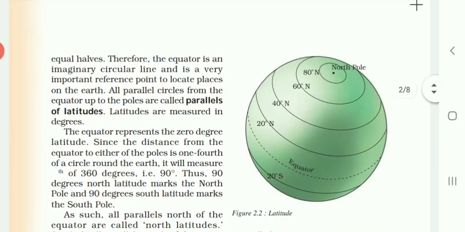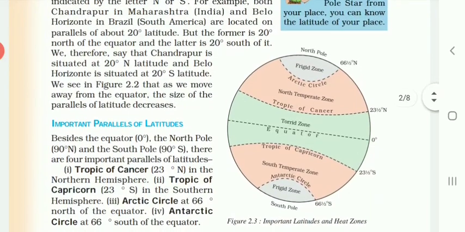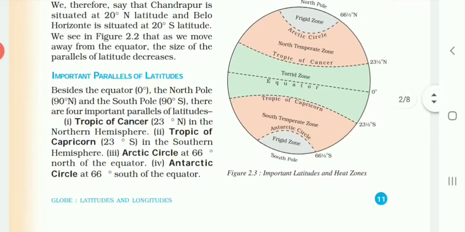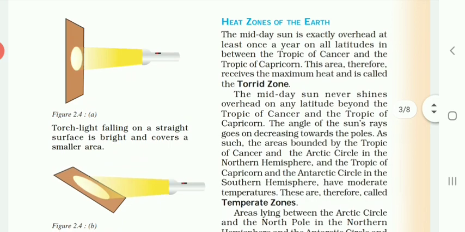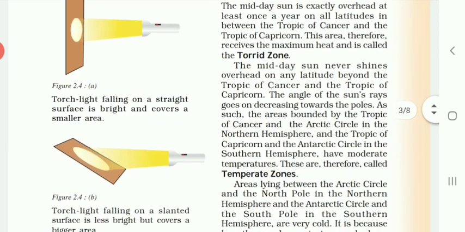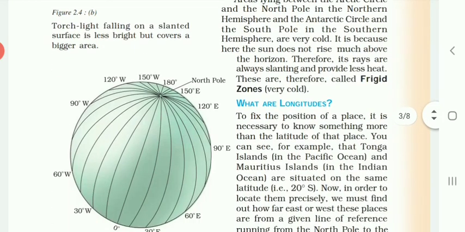In this chapter, till now, we have discussed parallels of latitude and longitude. Then, we have discussed the important parallels of latitude. We have also understood the different heat zones of the earth, like the torrid zone, the temperate zone, and also the frigid zone.